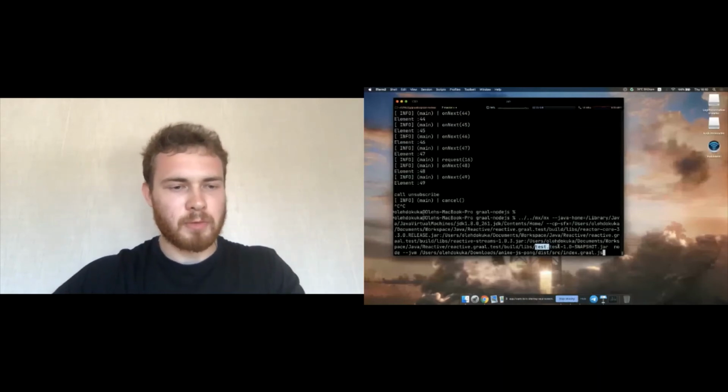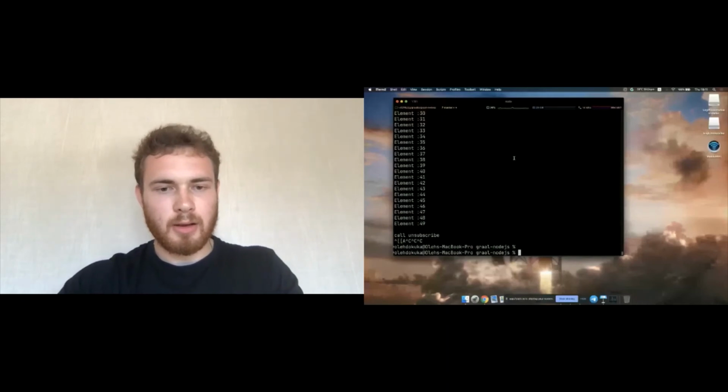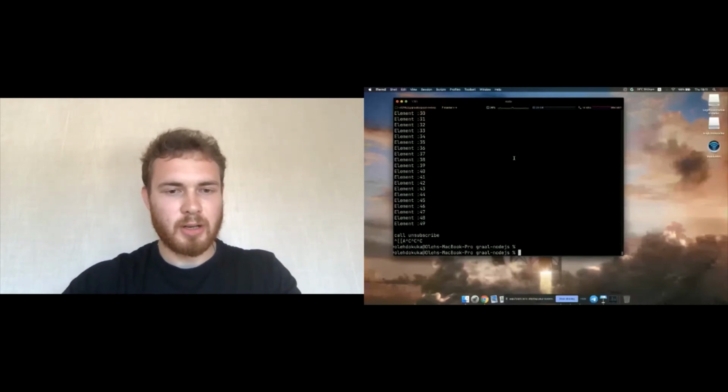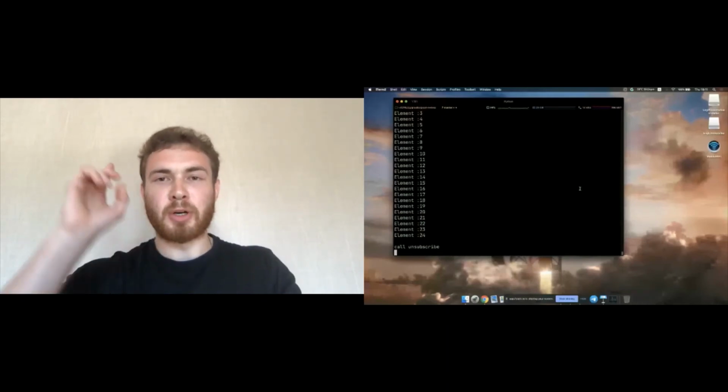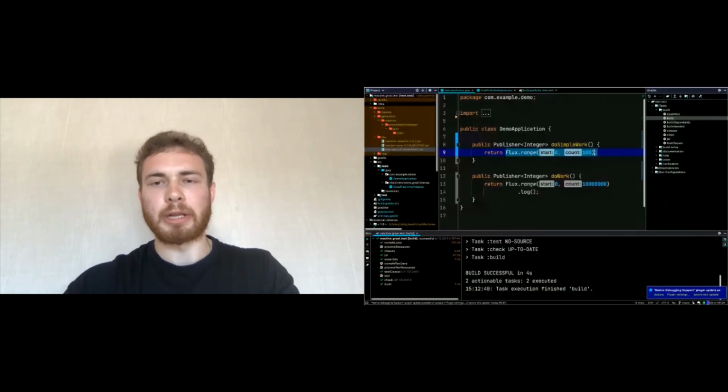So if you're going to rerun this app, you will see, hey, it works. And it works preserving all the important behaviors. So if we're going to log, in Project Reactor, there is an operator log.